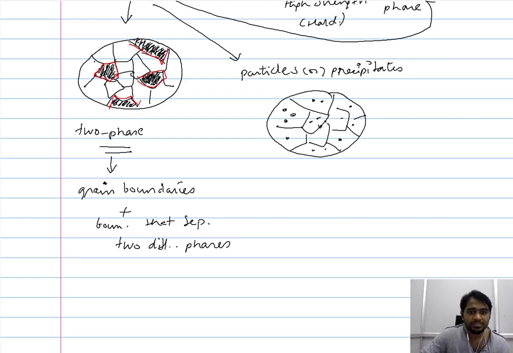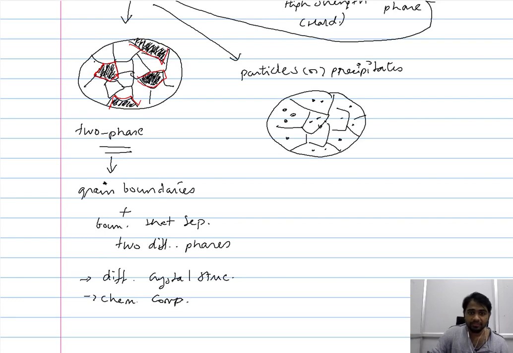Now what this means is that in addition to the crystallographic orientation, there are also other factors that govern the energy along these interfaces. One of these factors is that there might be a significant difference in the crystal structure. One example is the duplex microstructure, that is a microstructure formed by the combination of austenite and martensite. You have a significant difference in the crystal structure and chemical composition as well.